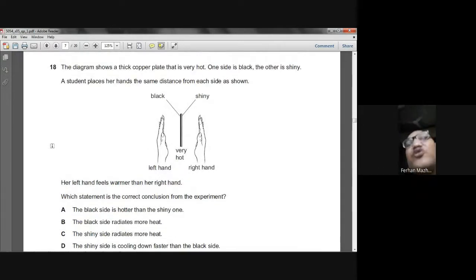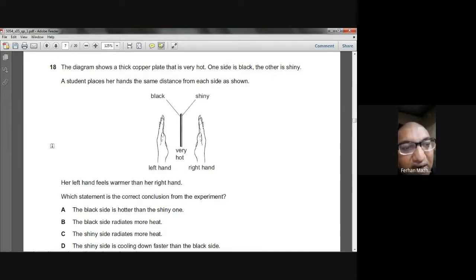The diagram shows a thick copper plate that is very hot. One side is black, the other is shiny. The student places his hands the same distance from each side as shown. Her left hand feels warmer than her right hand. You see, the left hand is facing that portion which has been painted black, because black is a very good emitter of infrared radiation.